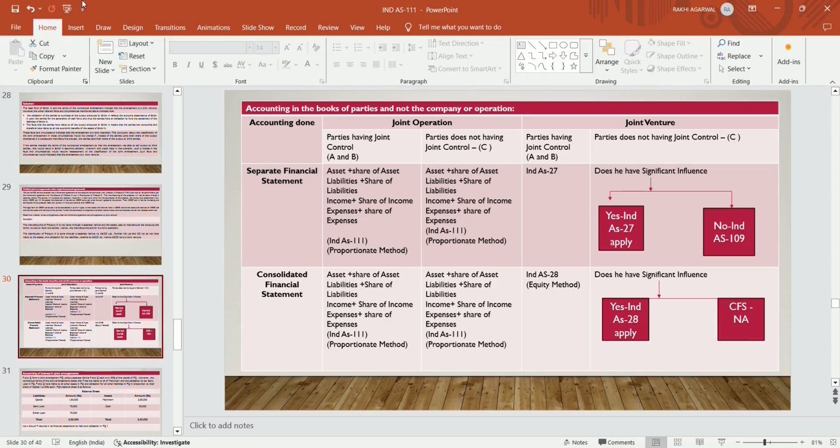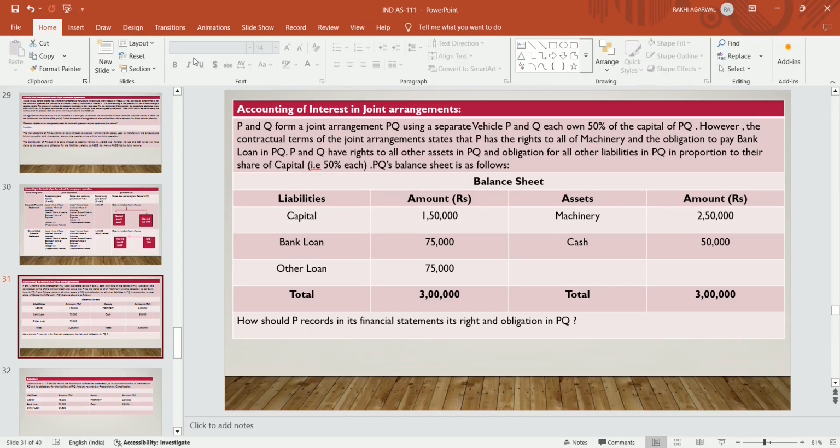Now in case of consolidation, in case of joint venture, if the party has significant influence, then they prepare consolidation as per Ind AS 28. If they do not have significant influence, CFS is not applicable for the investors. Now, accounting of interest in the joint arrangement.